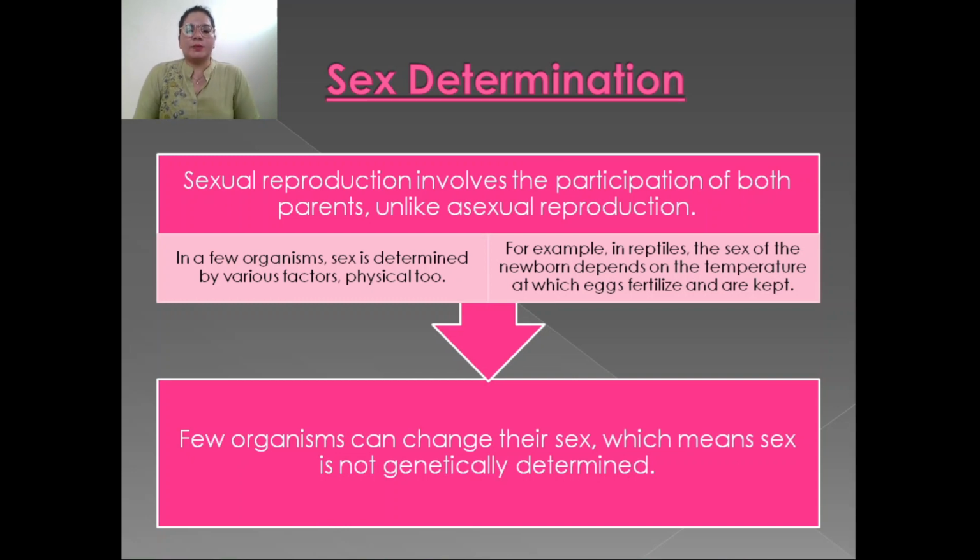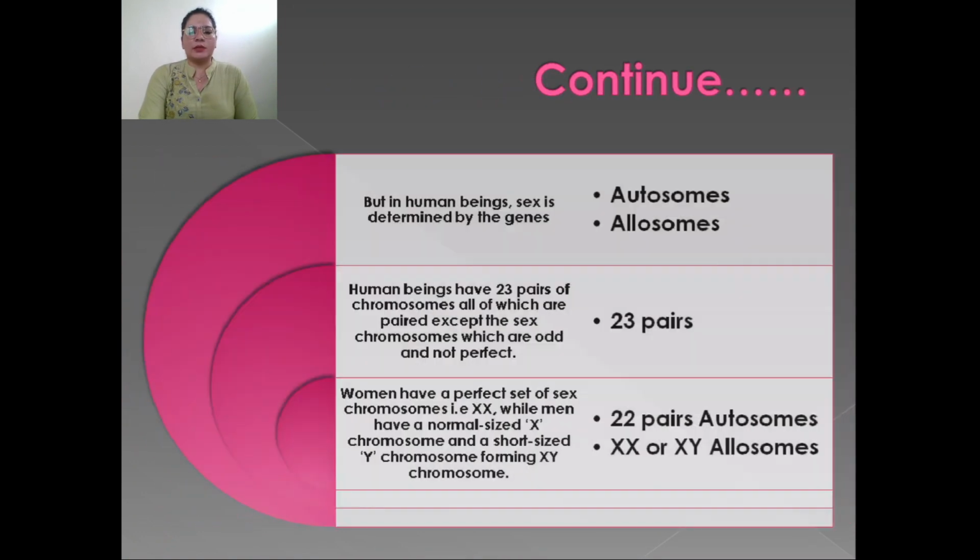We will take the example of reptiles. The sex of a newborn depends upon the temperature at which eggs are kept. Some organisms can change their sex, which means sex is not genetically determined. But in the case of human beings, the story is different.